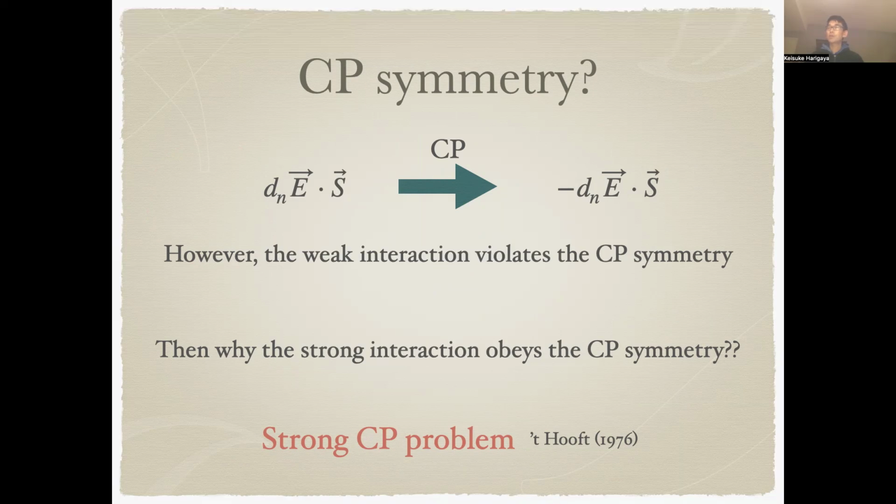So with CP symmetry, we may forbid the neutron EDM. However, this doesn't quite work because the weak interaction violates the CP symmetry explicitly. Then the question is, why does the strong interaction obey the CP symmetry with good accuracy, while the weak interaction violates it a lot? This discrepancy is called the strong CP problem.